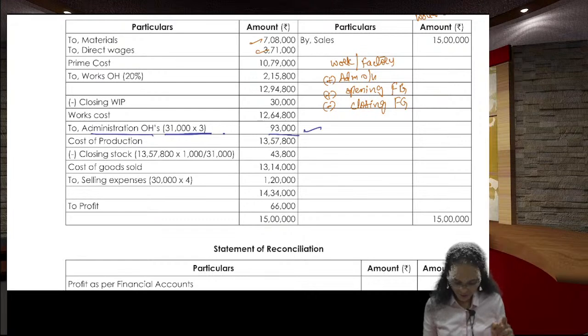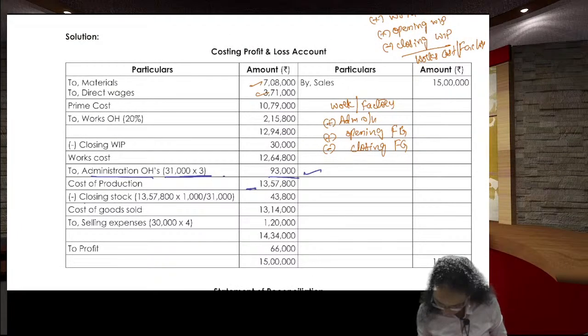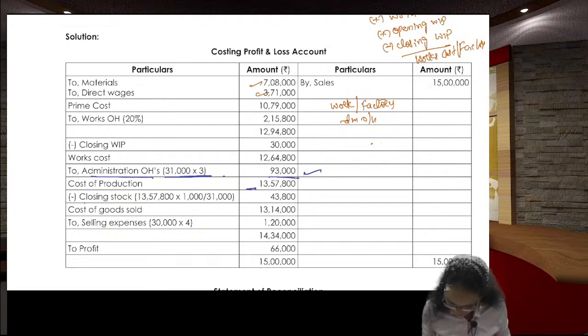Then when you add this administration overhead, what do you get? Cost of production. For this you need to add, oh, here I wrote mistakenly. After adding administration overheads, you will get this cost of production.